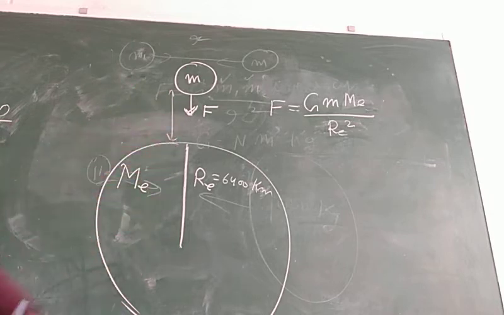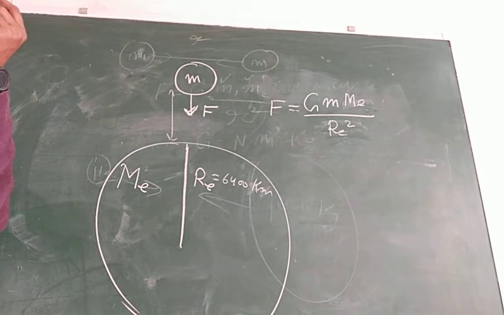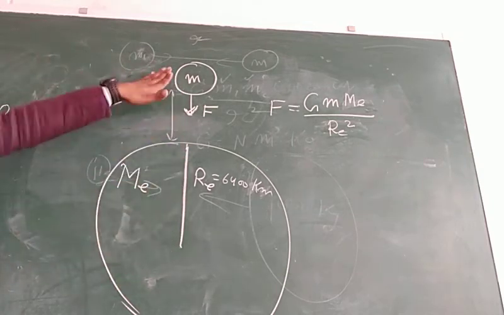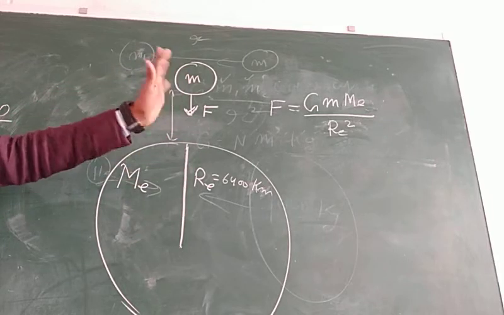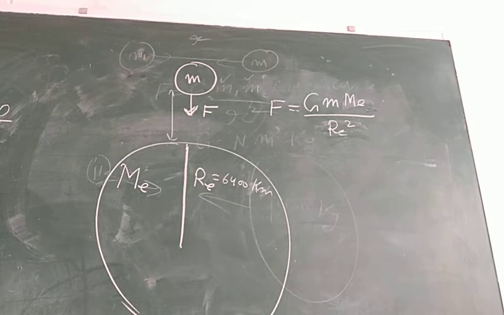Just like when you are weighing yourself on the weighing machine, you neglect the mass of your hair. You never consider the mass of your hair, you never consider the mass of your watch, because these are negligible mass as compared to the mass of your whole body. Then the distance between these two masses will be Re. We will consider this Re. Okay.